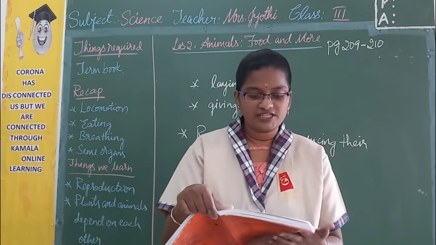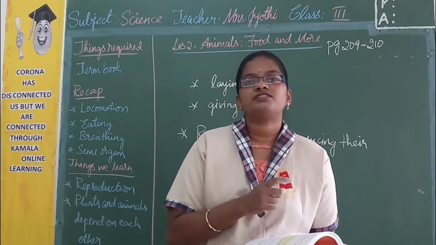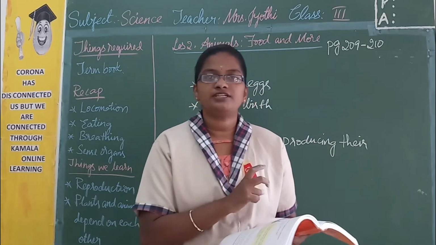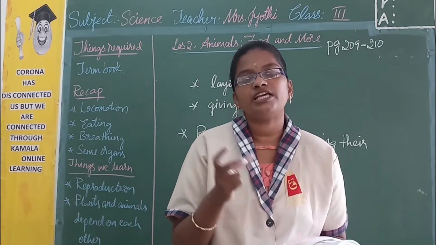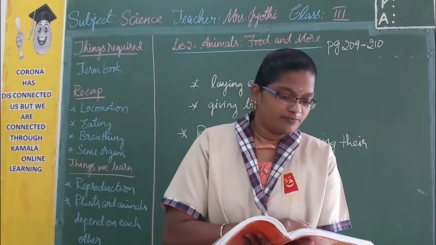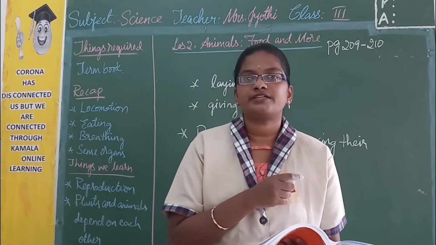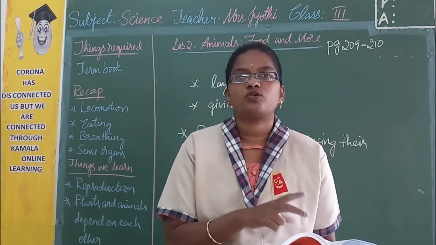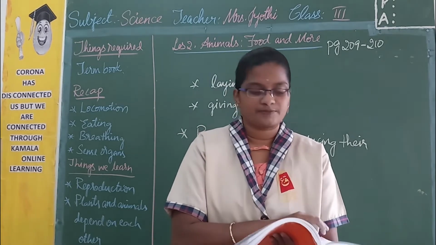Plants also provide shelter for animals and birds. If you see birds, they build nests on the trees, isn't it? So plants not only provide food, they also provide shelter for birds and animals. Like monkeys, they stay on the trees. They don't have a separate home; they are always on the branches of the trees.